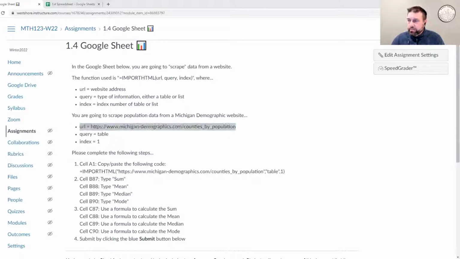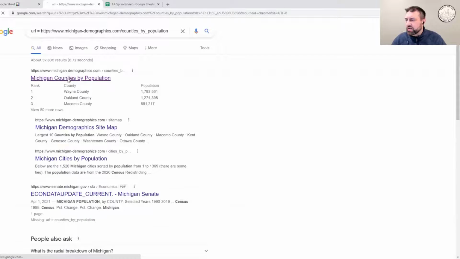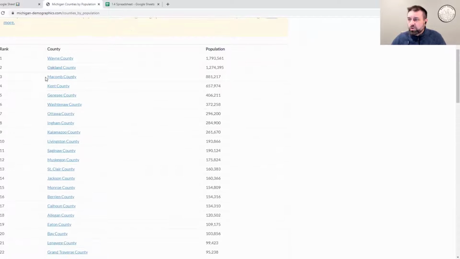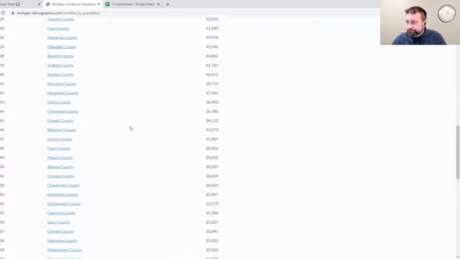So if I go to the website, I'm going to copy this and we'll actually just go right to this website. This is a website put out by MichiganDemographics.com, and it is the population of each county in the state of Michigan. So Wayne County has the highest population. Oakland County has the second highest population, right? Then Macomb, Kent, Genesee, and then all the way down.